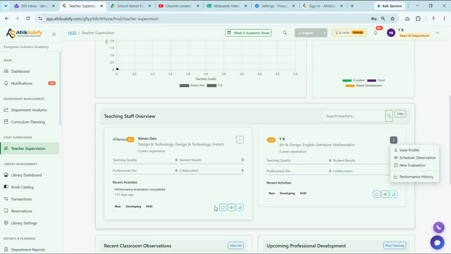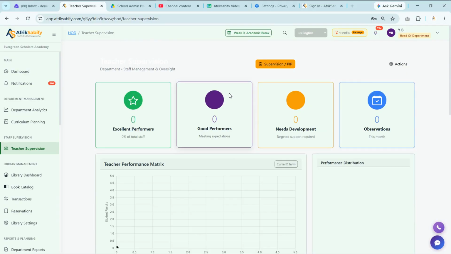Guys, a well-managed department is a foundation of academic excellence. To help heads of departments lead more effectively, AfrikSabify provides powerful tools for department management, staff supervision, teacher supervision, department analytics, and curriculum planning, all designed to simplify administration, strengthen oversight, and improve educational outcomes.